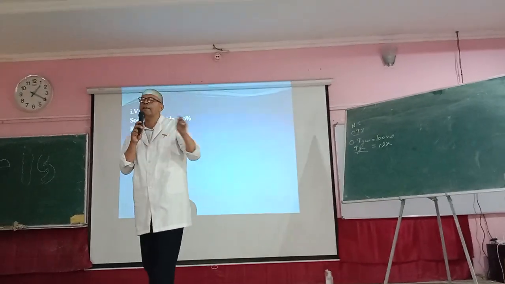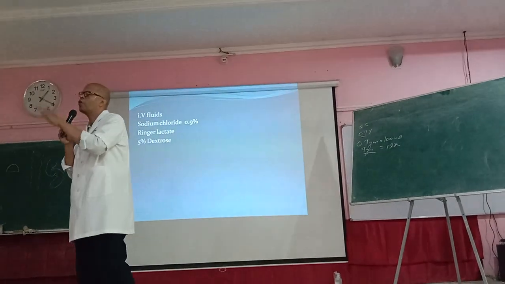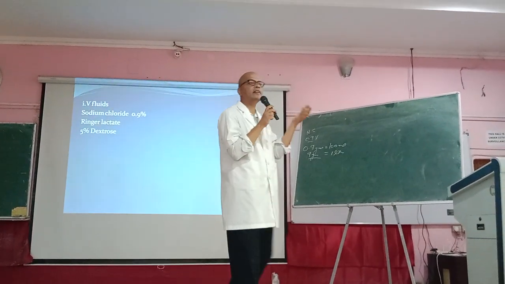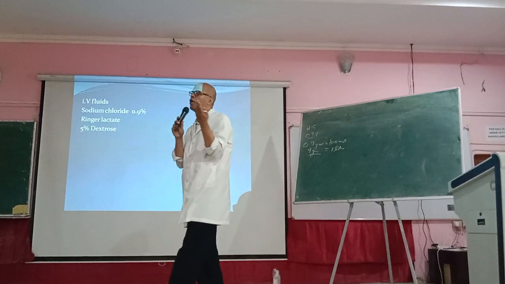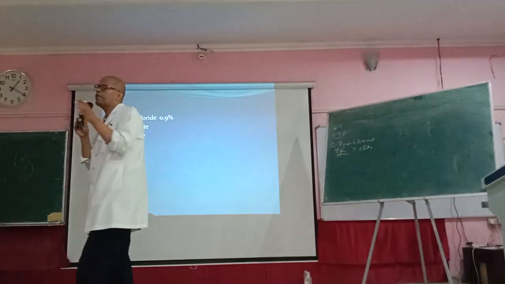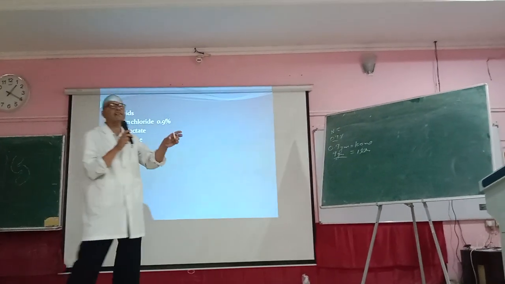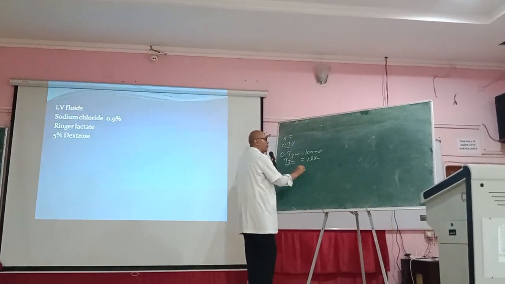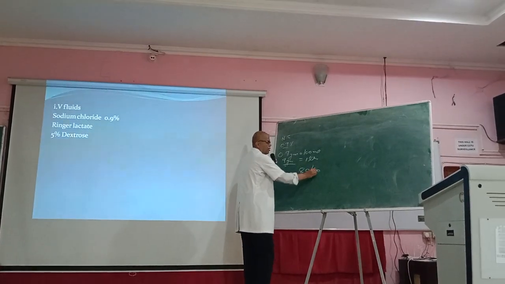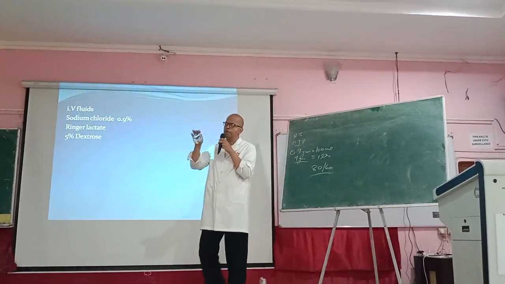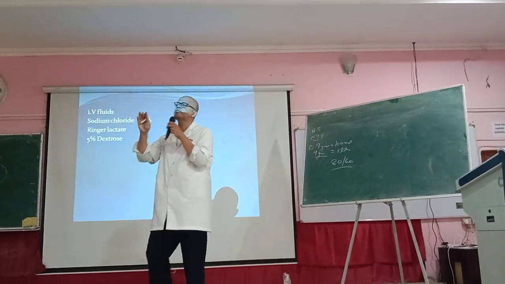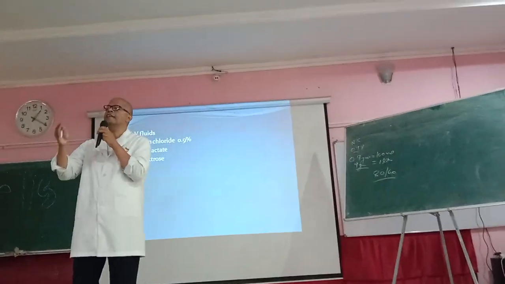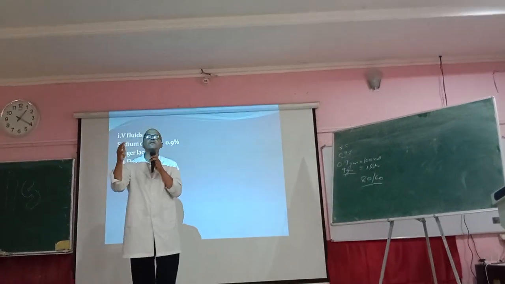Suppose a patient comes in emergency and he has got hypovolemic shock. There is diarrhea, vomiting, gastroenteritis, or severe dehydration, or the patient has got a burn injury, or even trauma. The patient's pulse is feeble and suppose the blood pressure is 80/60. In basic life support, if the BP is less than 90 systolic, then we need to do something urgent. So you need to increase the intravascular volume as soon as possible.